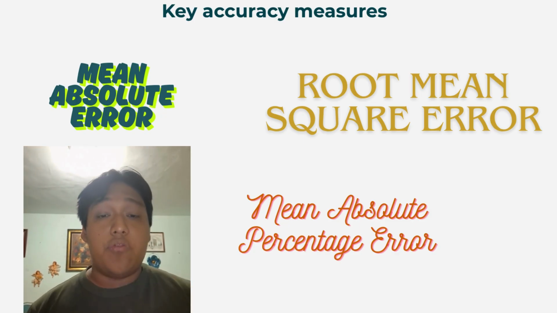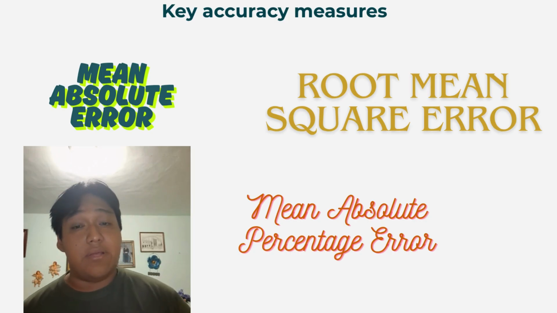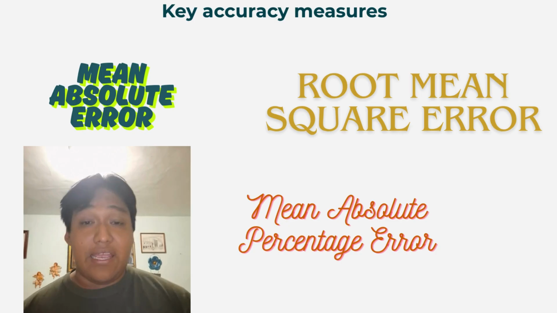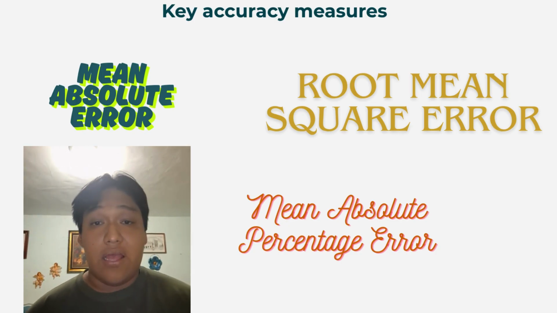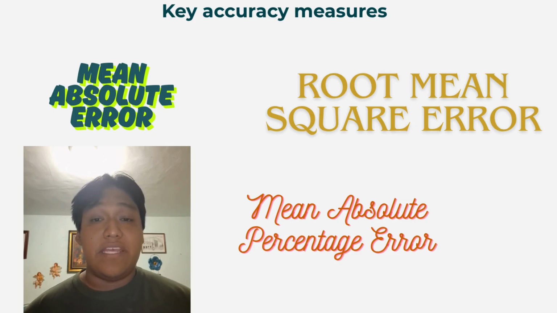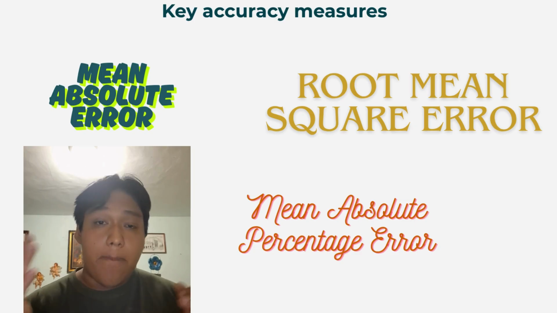Then we have the root mean square error. It's kind of similar to the past one, but in this case, this accuracy measure gives more weight to big errors. So if in our model we have really big defects, this measure will give more value to these errors.